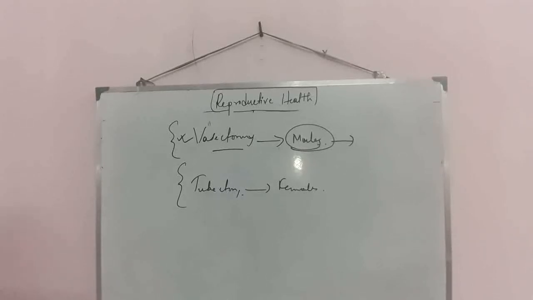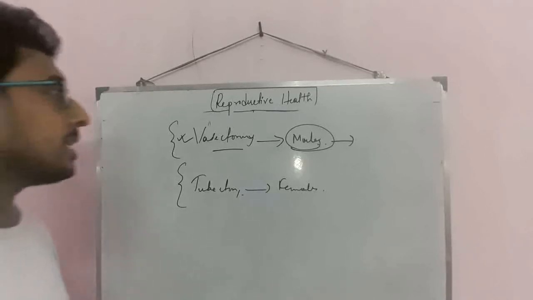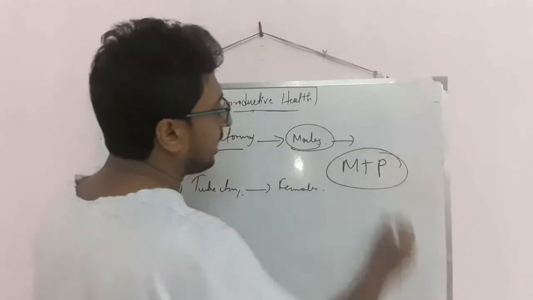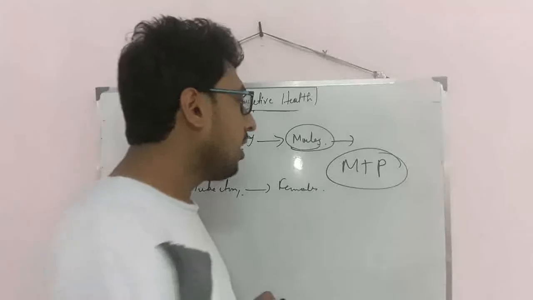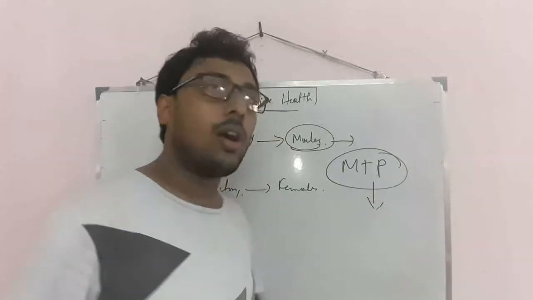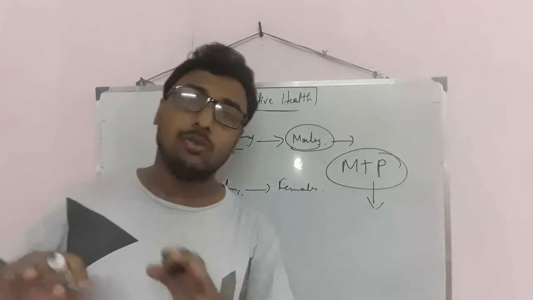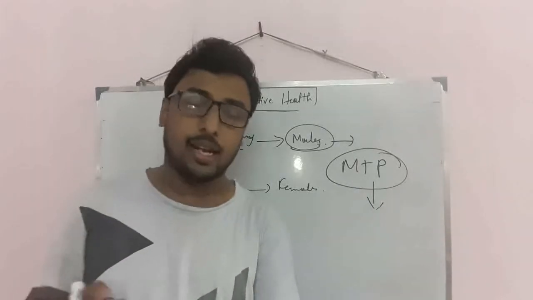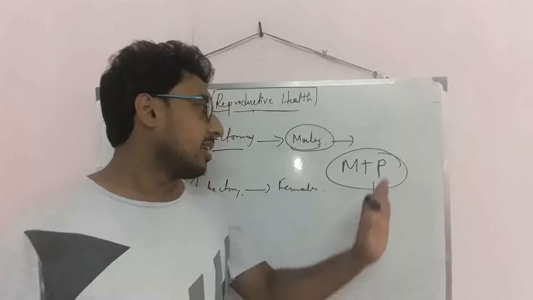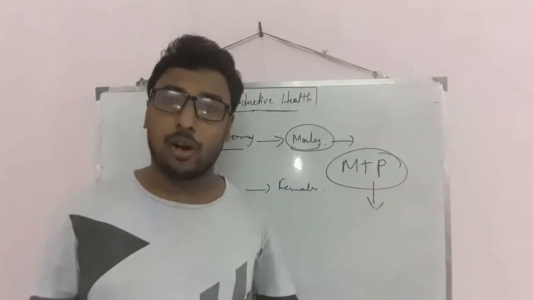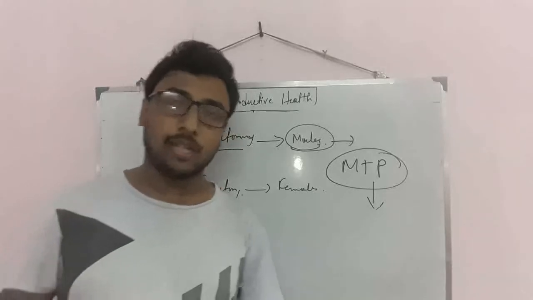Next is medical termination of pregnancy, MTP, which is very important nowadays. Suddenly, fertilization may occur, but the couple does not want a baby just now, and pregnancy occurs in the female body, but they want to avoid it.